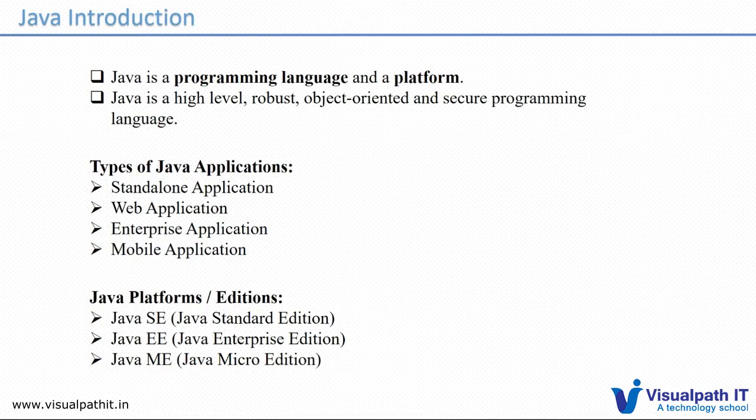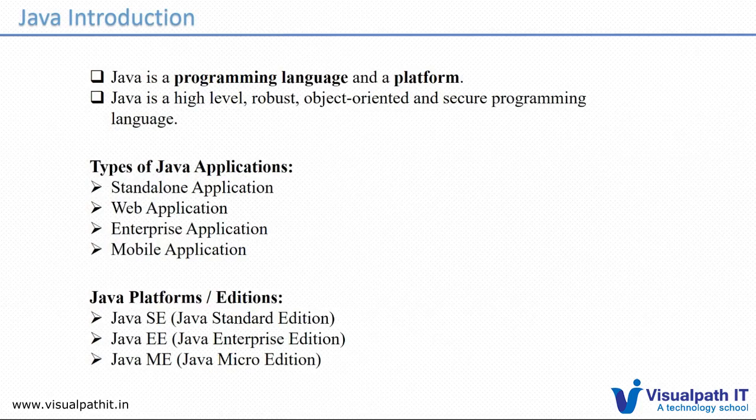For each type of application we are developing, we have different platforms available in Java. Suppose you want to develop a standalone application, then Java SE, Standard Edition, will be fine. You don't need to use ME and all. For developing web applications or enterprise applications, we can use Java EE, Enterprise Edition. And particularly for mobile applications, we can use Java ME, which is the Micro Edition of the Java platform.